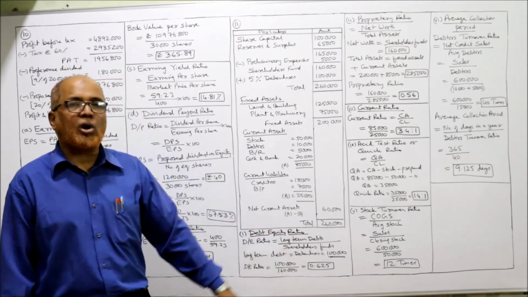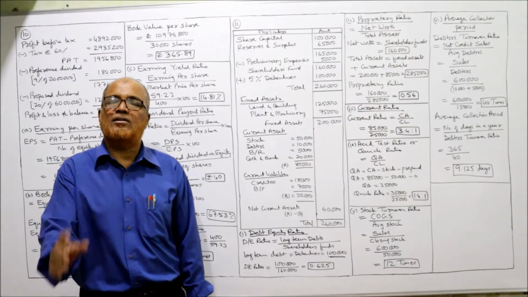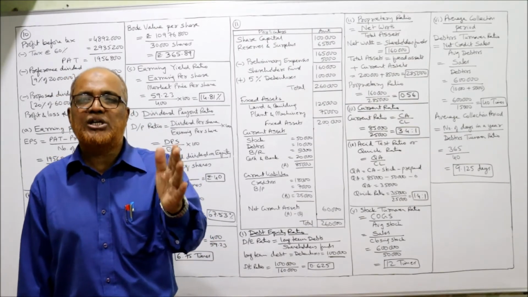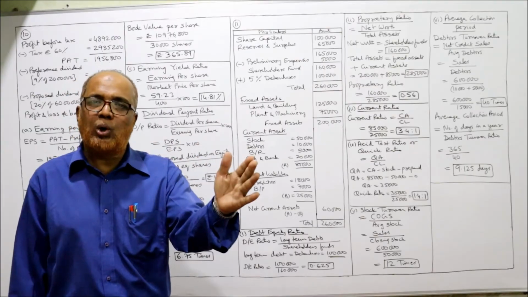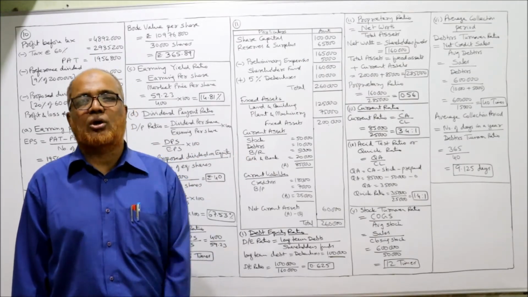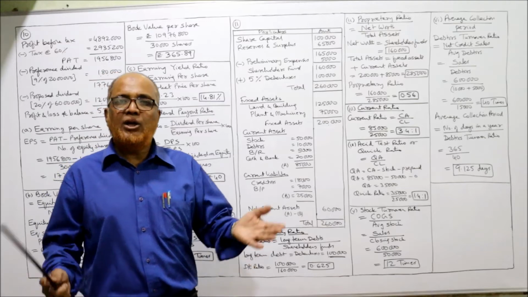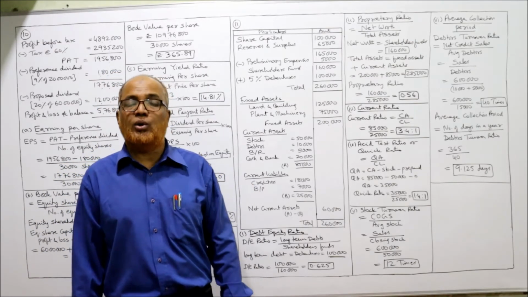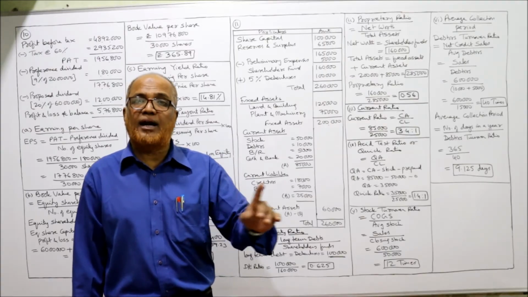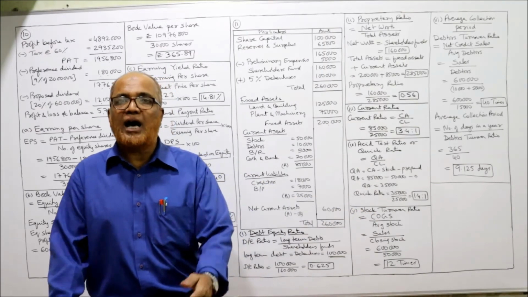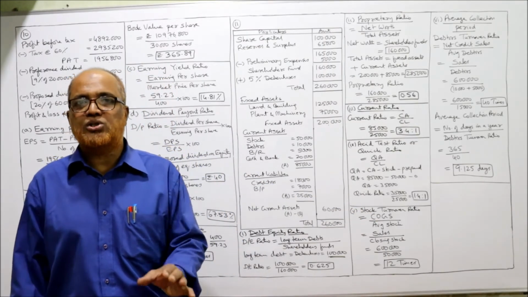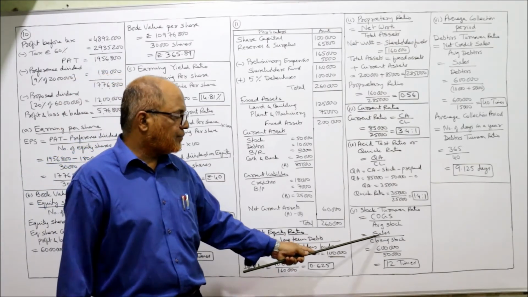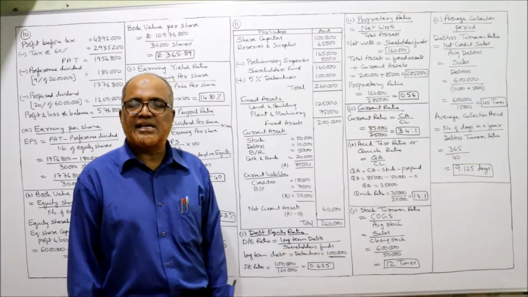Next ratio, it is stock turnover ratio. It is asking you to calculate stock turnover. The original formula for stock turnover ratio is COGS, cost of goods sold divided by average stock. But due to lack of information, we can apply an alternative formula if there is no information in the problem regarding cost of goods sold. In our problem, we don't have full information about cost of goods sold. So in place of COGS, I am taking sales.